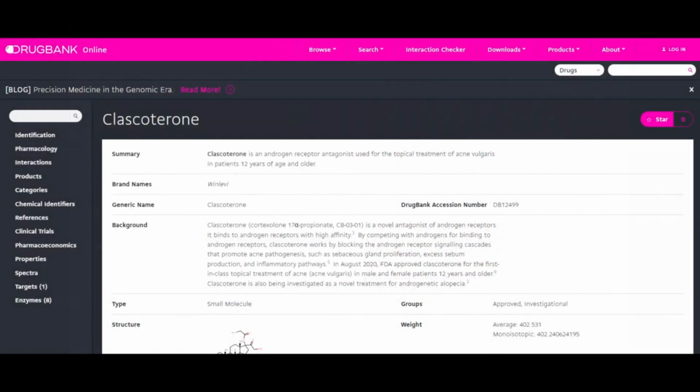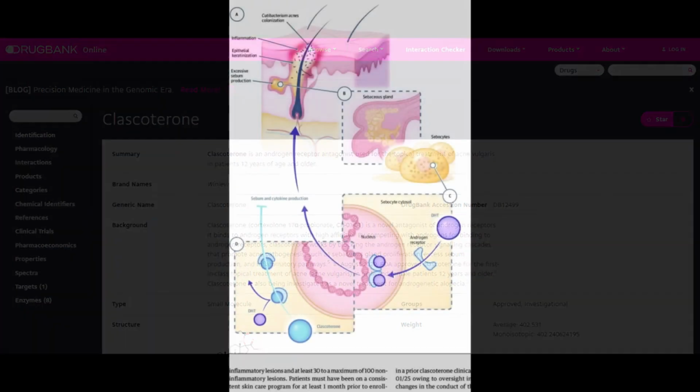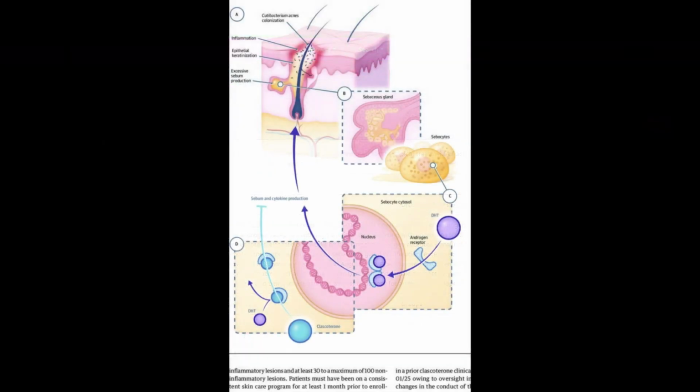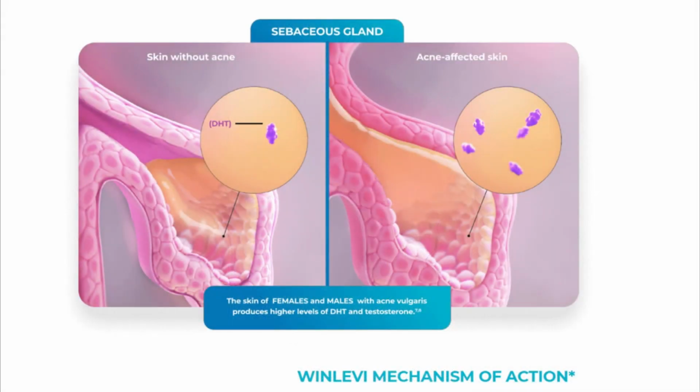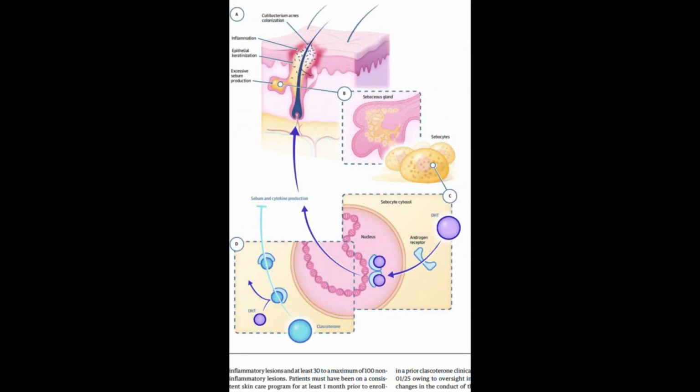In the case of clascoterone, or CB-03-01, here we have another topical anti-androgen, but it was approved by the FDA to treat acne, and it may very well soon be approved to treat androgenetic alopecia. Its mechanism works similar to that of RU-58841. It's meant to saturate the skin and scalp and bind to the androgen receptors, preventing DHT from inducing its acne properties by overexciting sebaceous glands to produce more sebum, and also blocking the androgen receptor in hair follicles so DHT cannot send messages to the hair follicle cells to miniaturize.